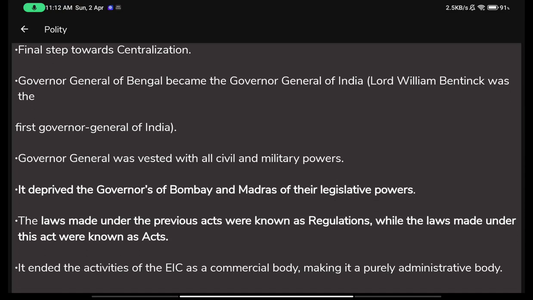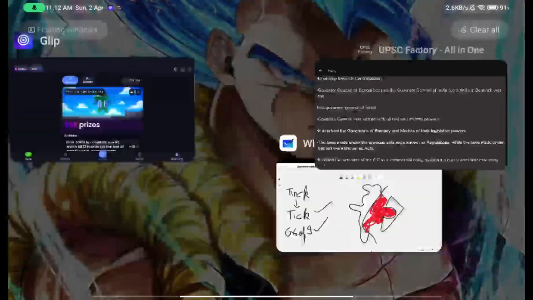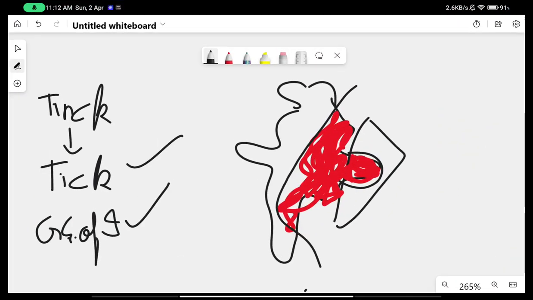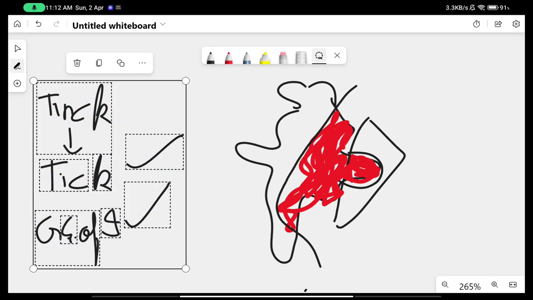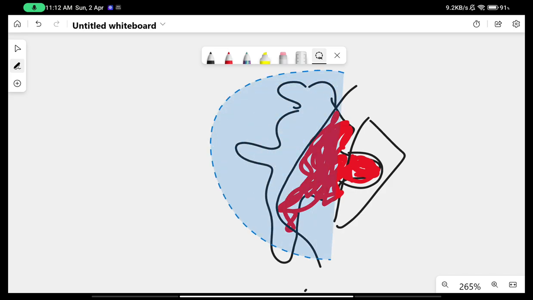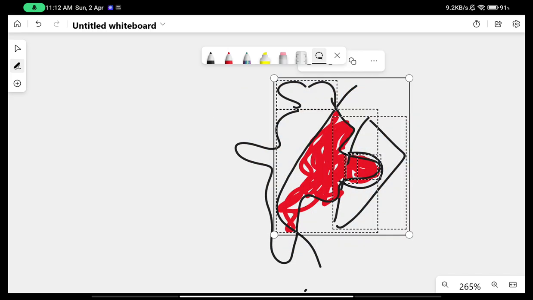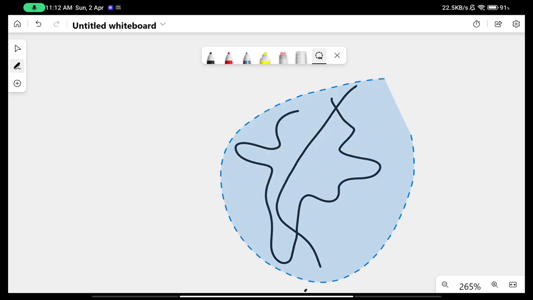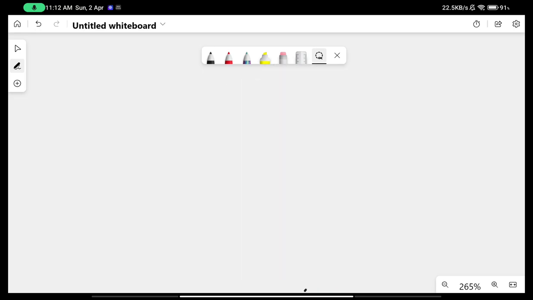The Governor General was vested with all civil and military powers. Now, before this, before the Governor General, obviously, remove all this. I know it looks cool, right? This is the Microsoft Whiteboard. Yeah, really cool to write on whiteboards nowadays. So I also thought I'd try it.